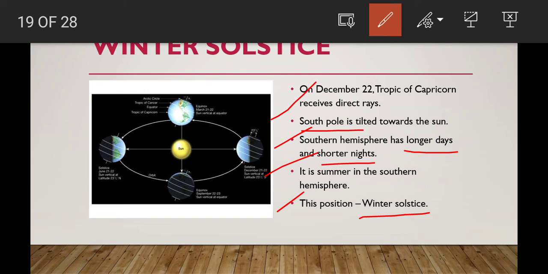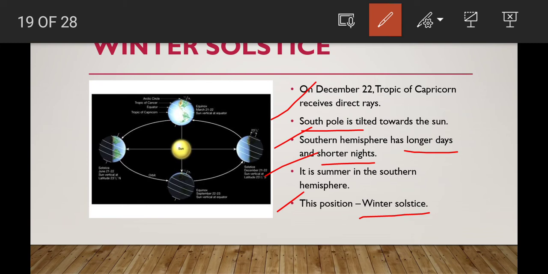It is tilted towards the sun, so the sun's rays fall vertically over the Tropic of Capricorn, so the Antarctic Circle is totally in summer. It has daytime for 6 months and nighttime for 6 months. Actually, daytime is longer, nighttime is shorter.